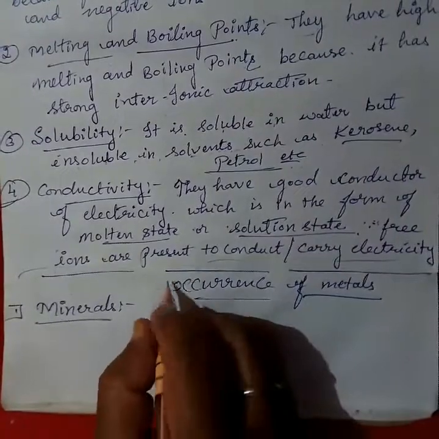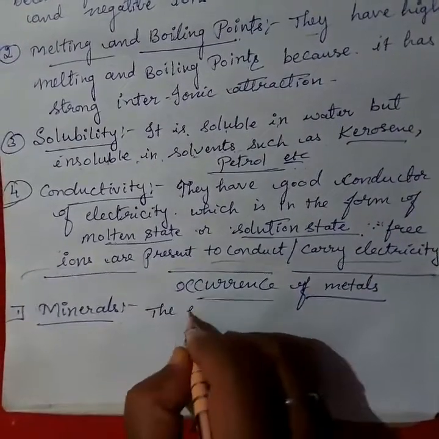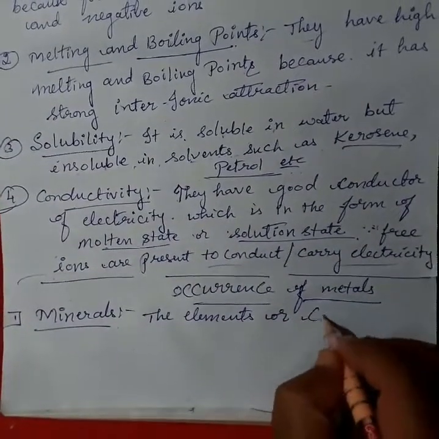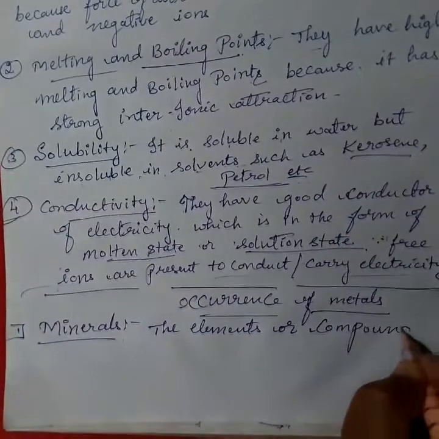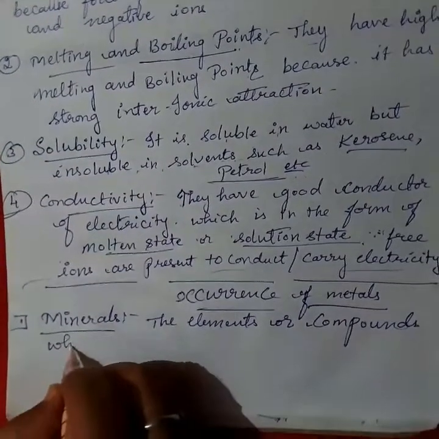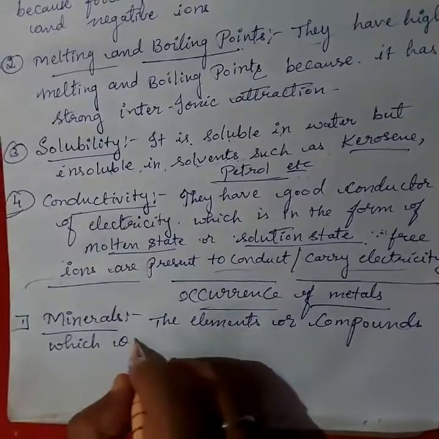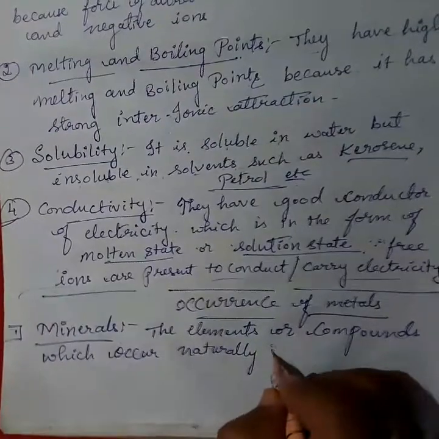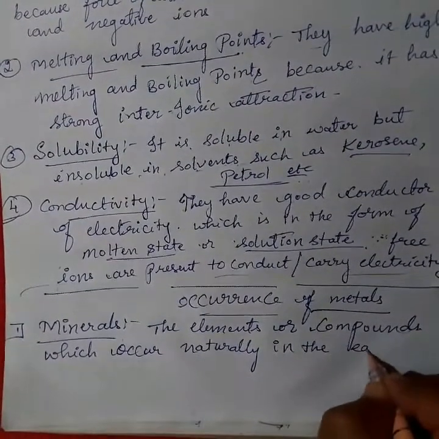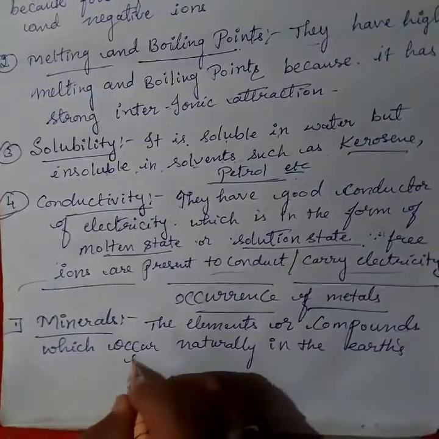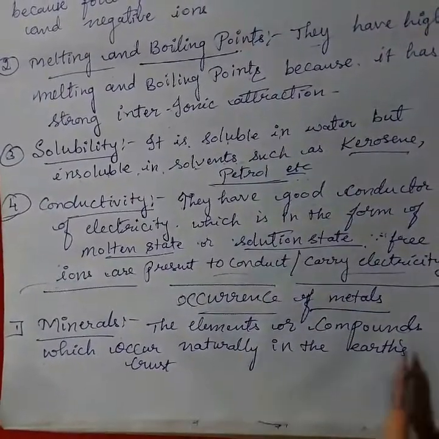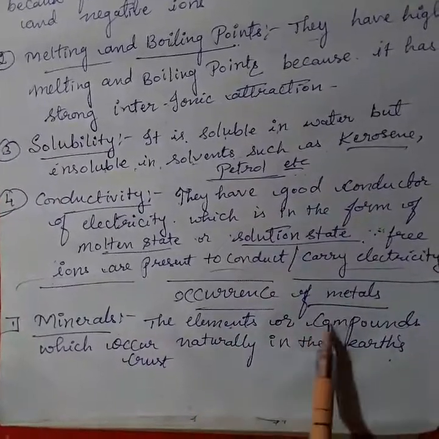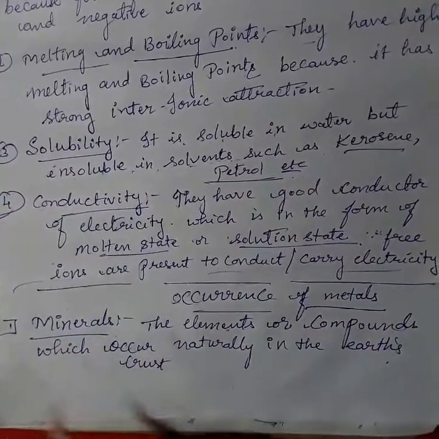Minerals are the elements or compounds which occur naturally in the earth's crust, the upper layer of the earth, appearing as elements directly or in the form of compounds. That is called minerals.